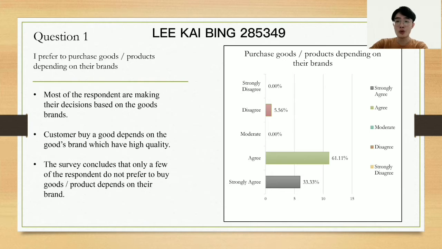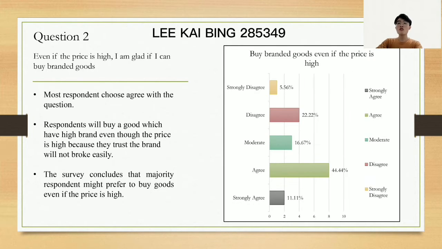Customers buy goods depending on the brand, which has high quality. The survey can conclude that only a few respondents do not prefer to buy goods or products depending on their brand. Then for question 2, which is even if the price is high, I'm glad if I can buy